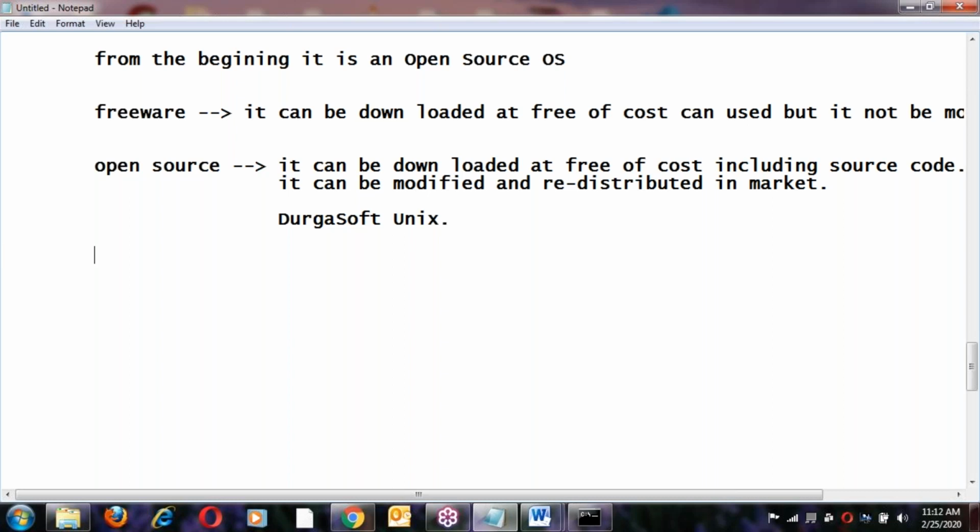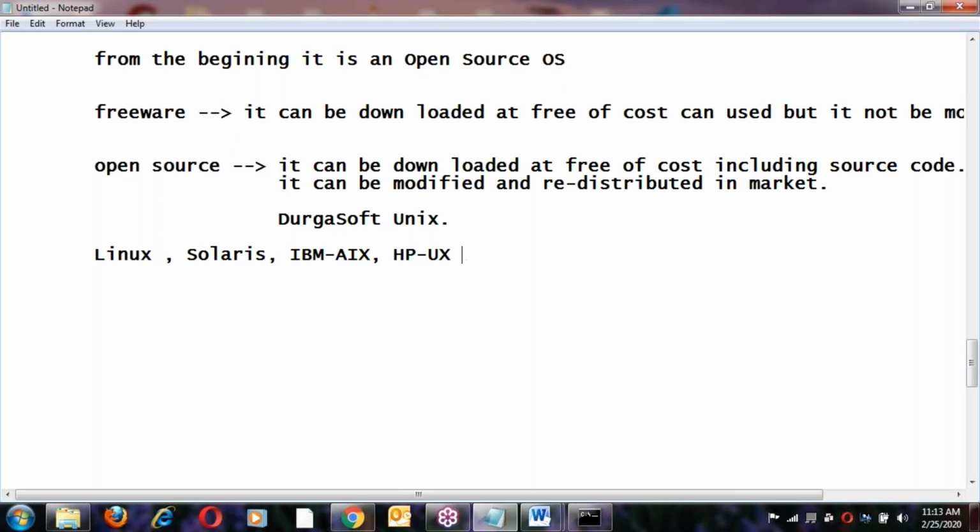Since Unix is open source, many companies took that source code, modified it and released it with different names, like Linux, Solaris, next IBM AIX, next HP-UX. These are the different modified versions of Unix base.